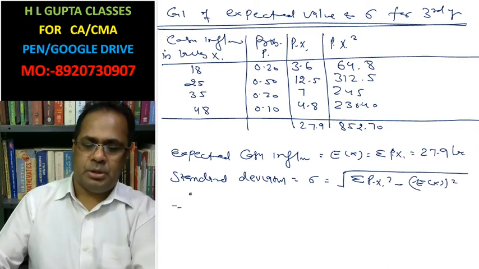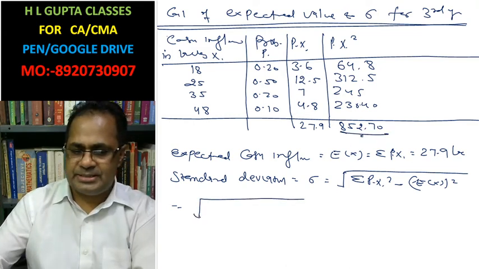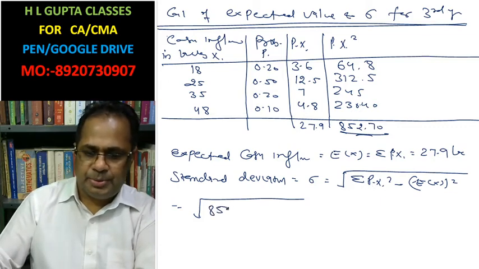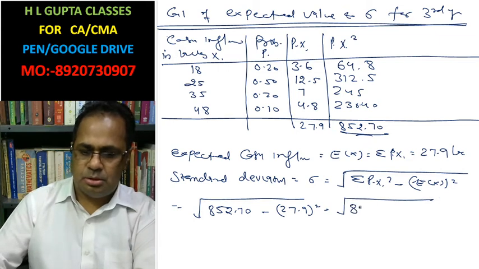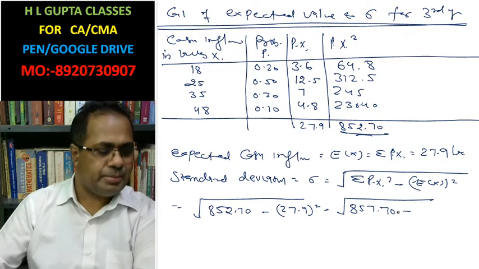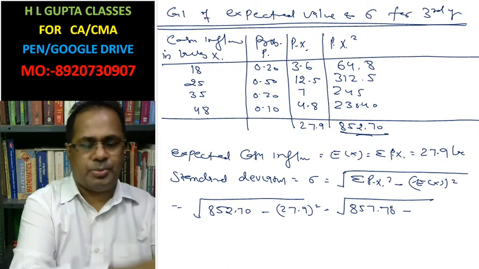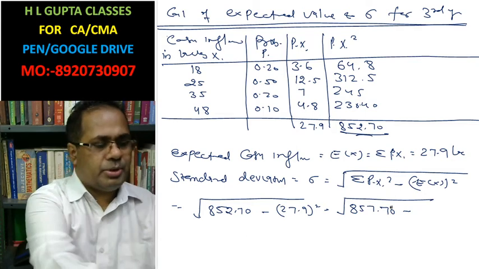Okay, now we have already calculated summation pi xi x square. So 852.70 minus 27.9 whole square.